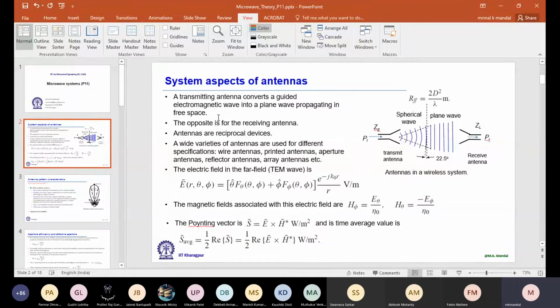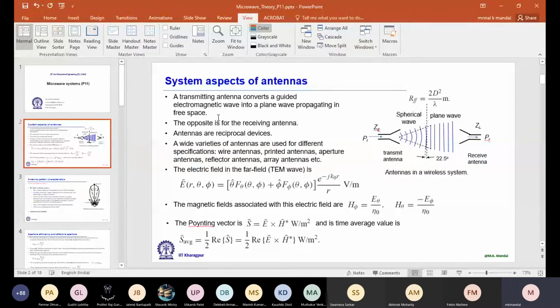Now, let us start our discussion with antenna, because antenna will be one of the most important elements for any wireless system, and we can't avoid antenna, right? So we have to first learn about the antenna characteristics. What are the parameters by which we can understand it's a good antenna, and the parameters will be defined by a system engineer depending on application. Let me first define the parameters, then maybe we'll discuss applications.